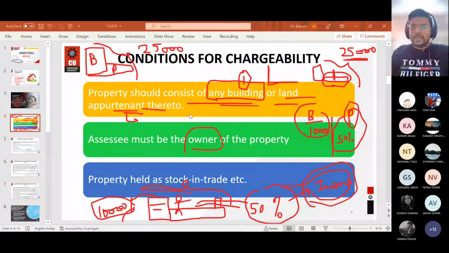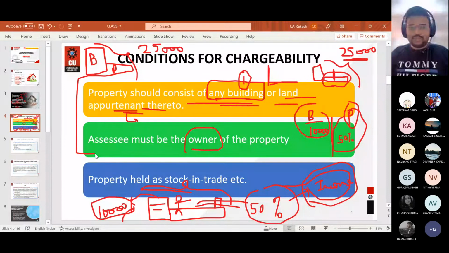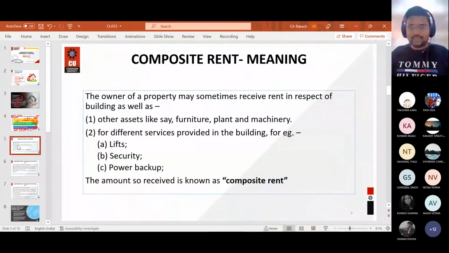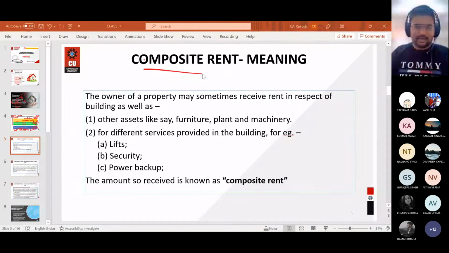However, the annual value of the property being held as stock in trade, listen to me carefully, I will discuss this point afterwards because it has no link with other points. First of all, keep these two points into consideration, and on the basis of this, let us move on to the second part, that is composite rent. This will develop much more understanding with the parking example as well.